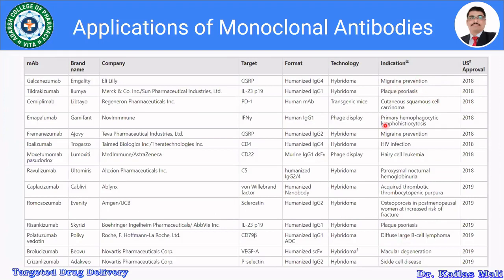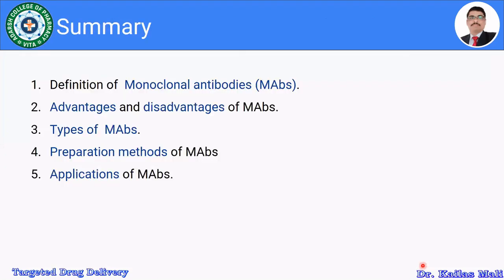Furthermore, cutaneous squamous cell carcinoma, HIV infection, hairy cell leukemia, osteoporosis, paroxysmal nocturnal hemoglobinuria, macular degeneration, and sickle cell disease. More than 100 products are available in the market for monoclonal antibodies.